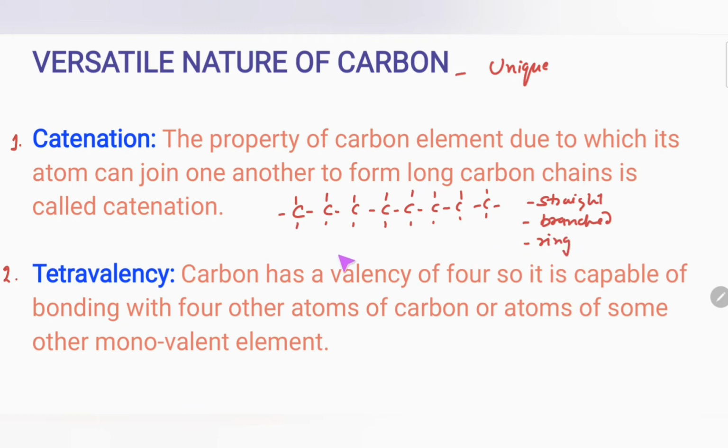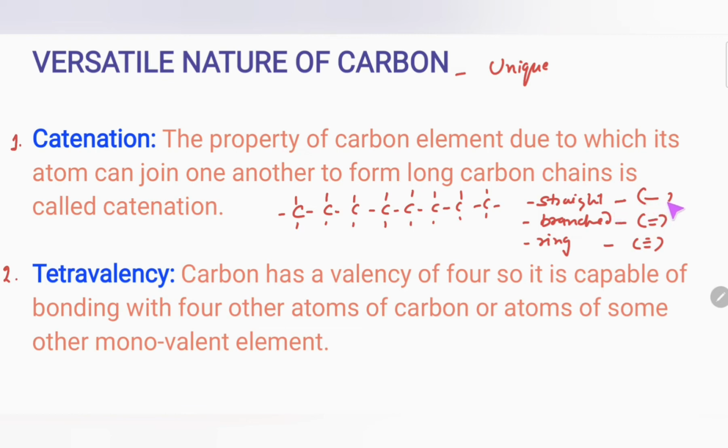So in different forms it forms compounds, either in the form of a straight chain, branched chain, or ring chain, and it may have a single bond, a double bond, or a triple bond also. So it can form 3 types of bonds. And because of these bonds, these compounds are known as saturated and unsaturated compounds. If they have single bonds, these are called saturated compounds. If they have double or triple bonds, they are called unsaturated compounds.